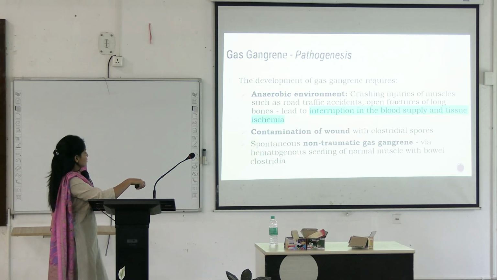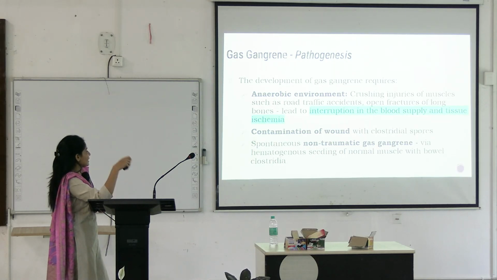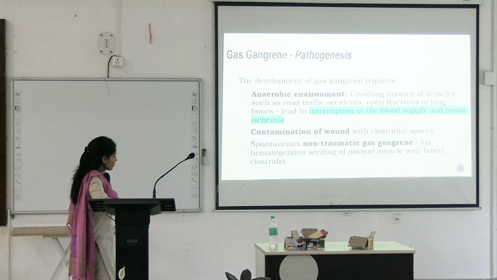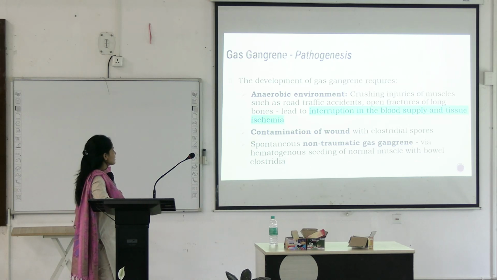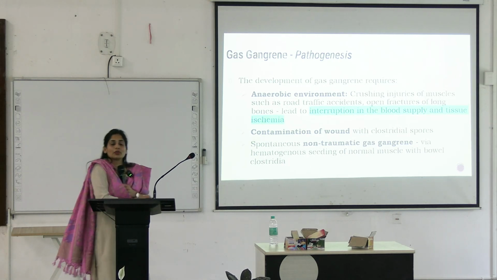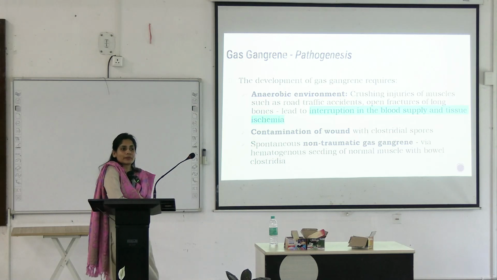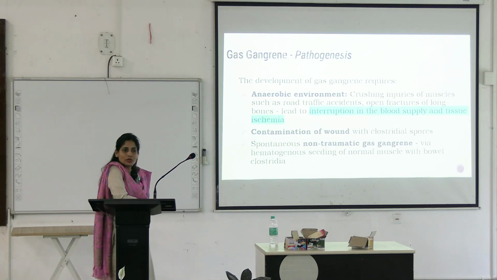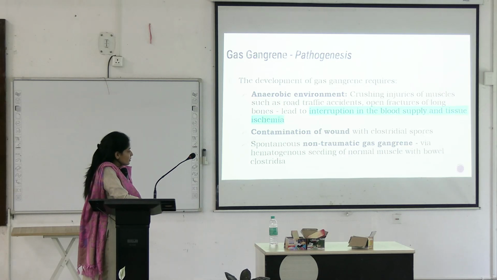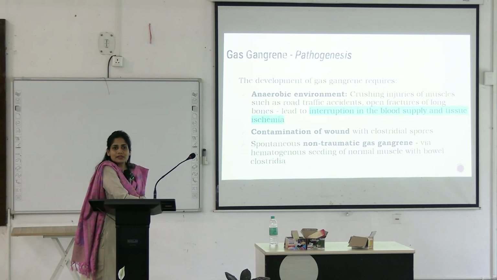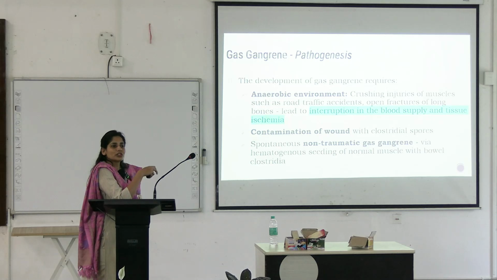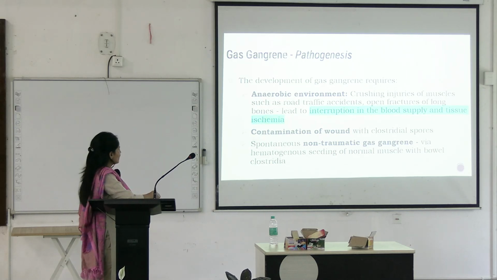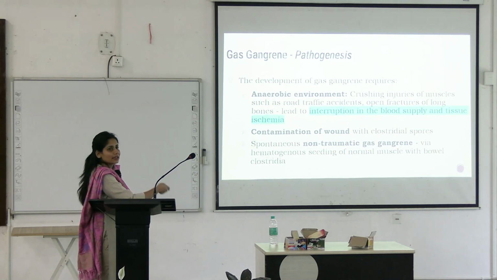Then, spontaneous non-traumatic gas gangrene can happen in which cases? It's because of hematogenous seeding of normal muscle with bowel clostridia. One good example, colorectal carcinoma. When there is a tumor, or a foreign body in the bowel, it might disrupt your intestine, and these flora get into the blood vessels, and through blood vessels they reach the normal muscular tissues, and that's how they cause non-traumatic gas gangrene.